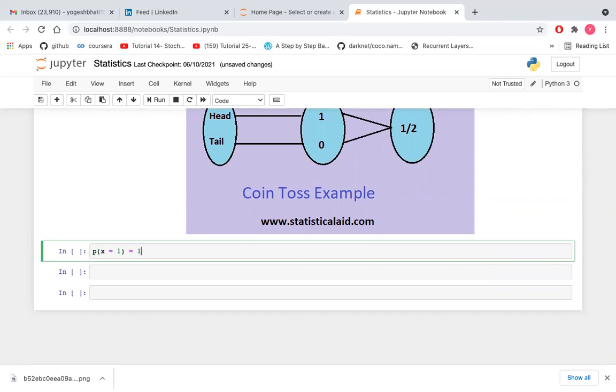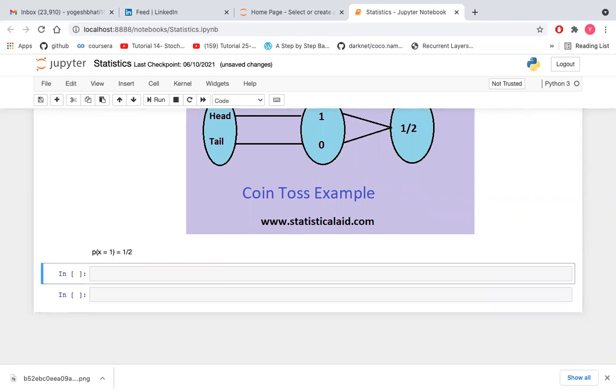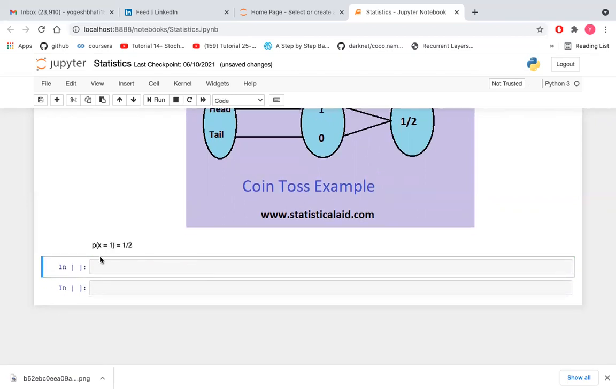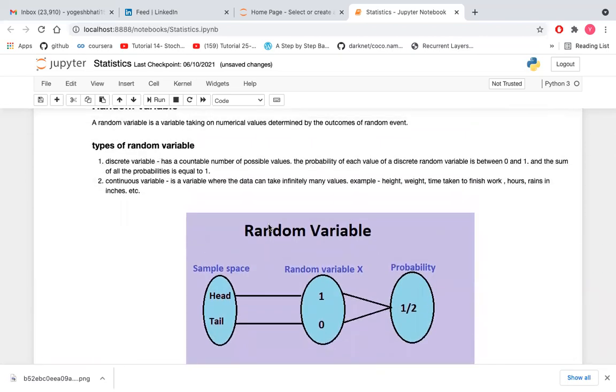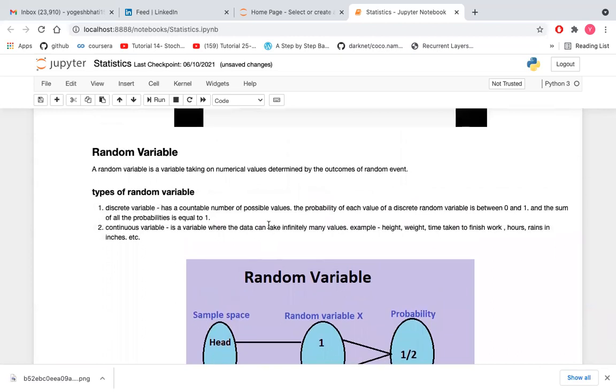There are two total outputs and getting a head is one of them, so the probability of getting a head is equal to 1 by 2. Similarly we can find it for the tail in the coin toss example. This is the way of calculating the probability of a random variable.